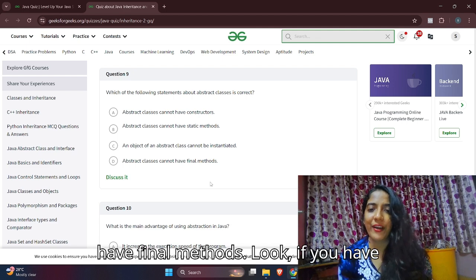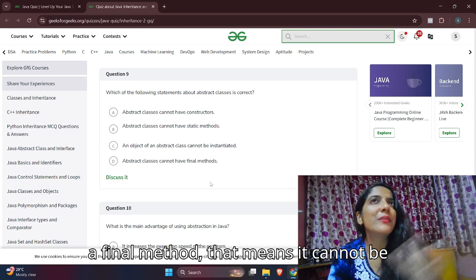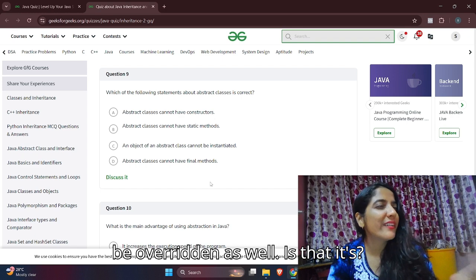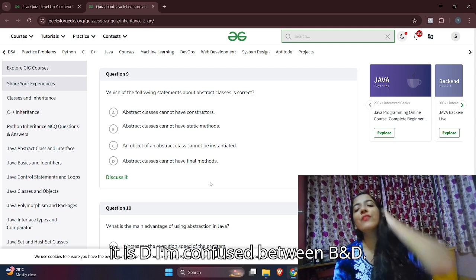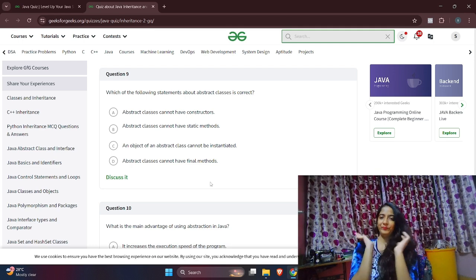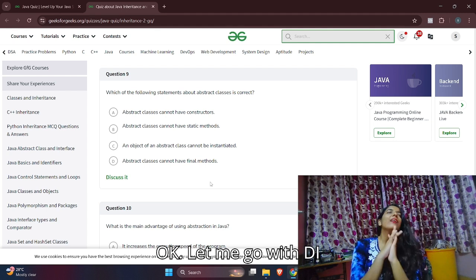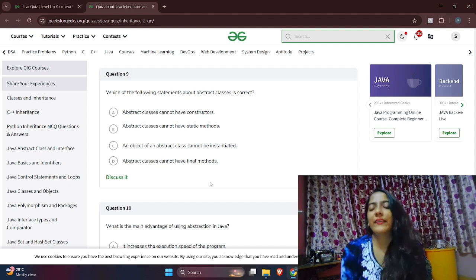Abstract classes cannot have final methods. Look, if you have a final method, that means it cannot be modified, right? And a final method cannot be overridden as well. Is that true? I think it is true. I think it is D. I'm confused between B and D. Okay. Let me go with D. I think so. D.